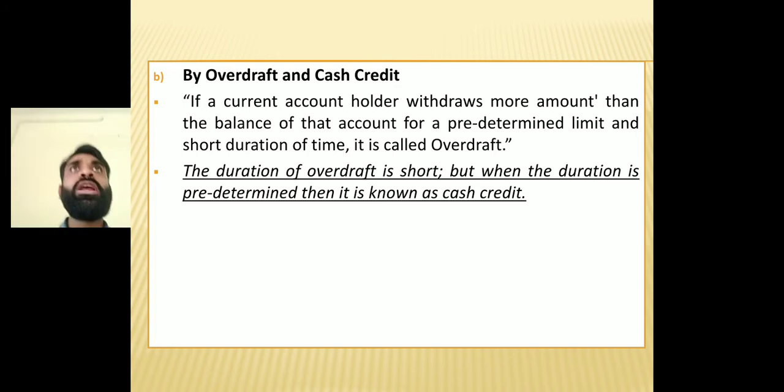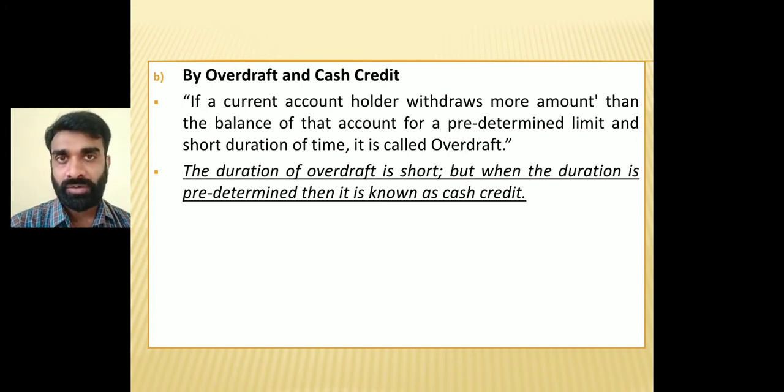Mainly the overdraft facility is available. For example, I need to make a payment of 55,000 rupees and I have only 50,000. I can still write a check of 55,000 to the particular party who wants money from me. The bank is going to pass and clear the check, and the amount left, that is 5,000, will be considered as overdraft in my account.